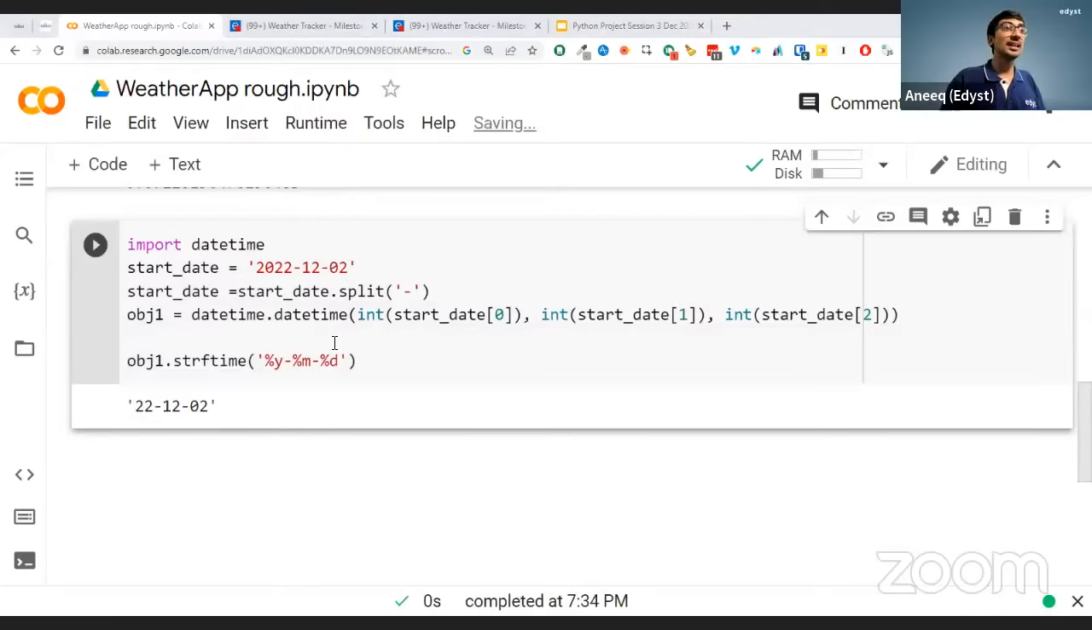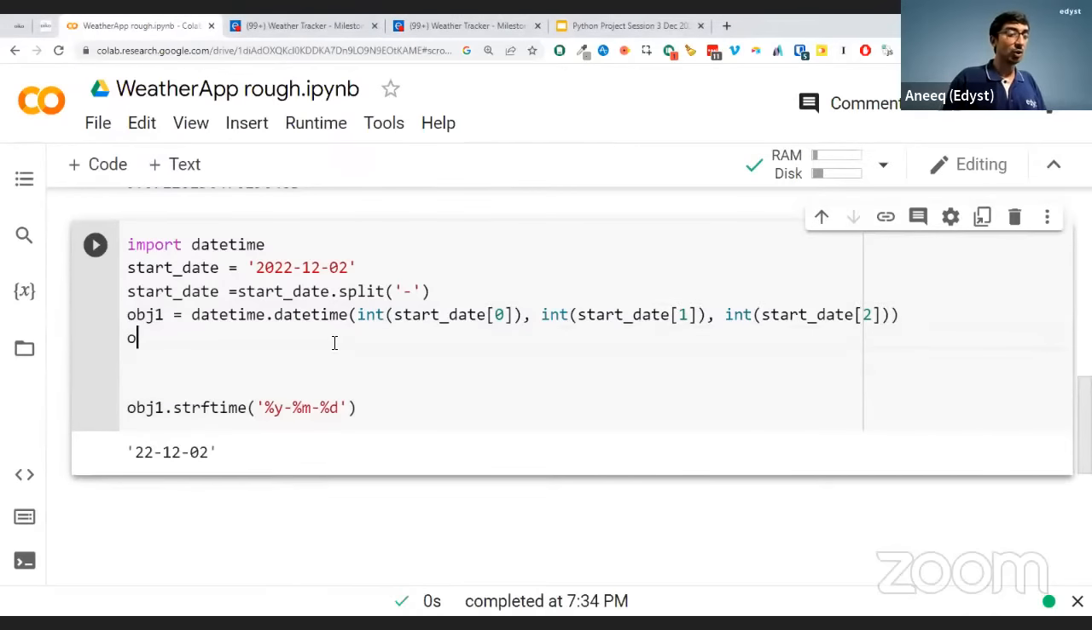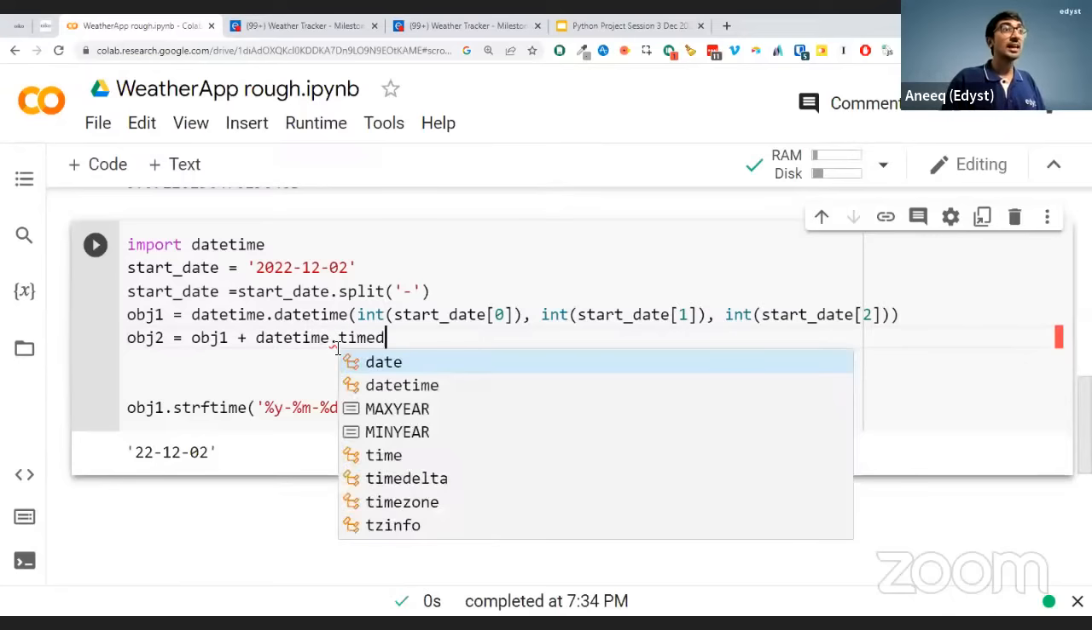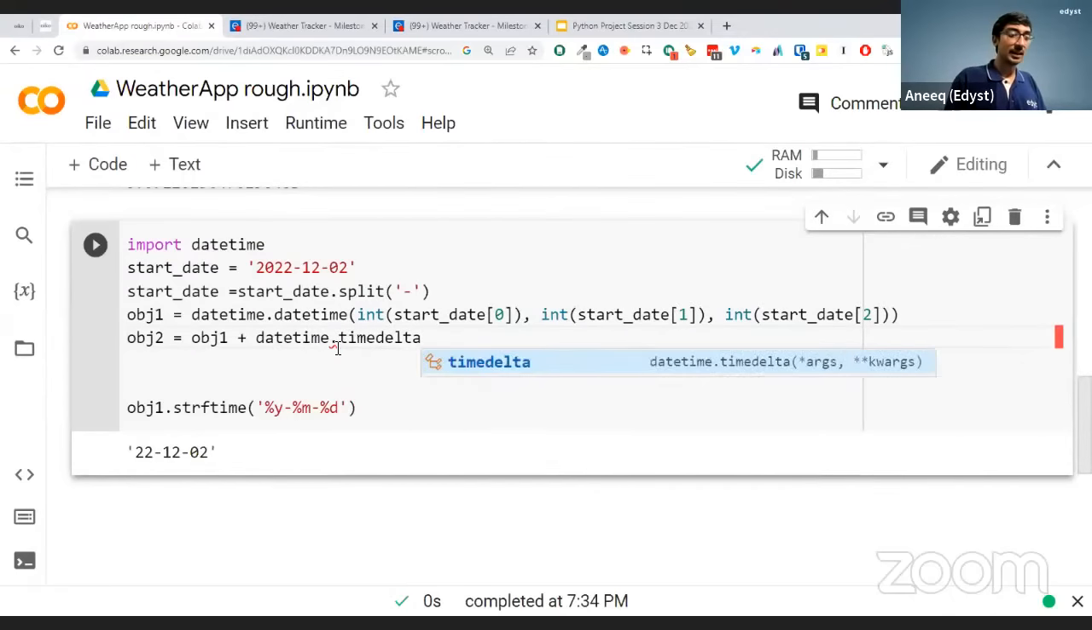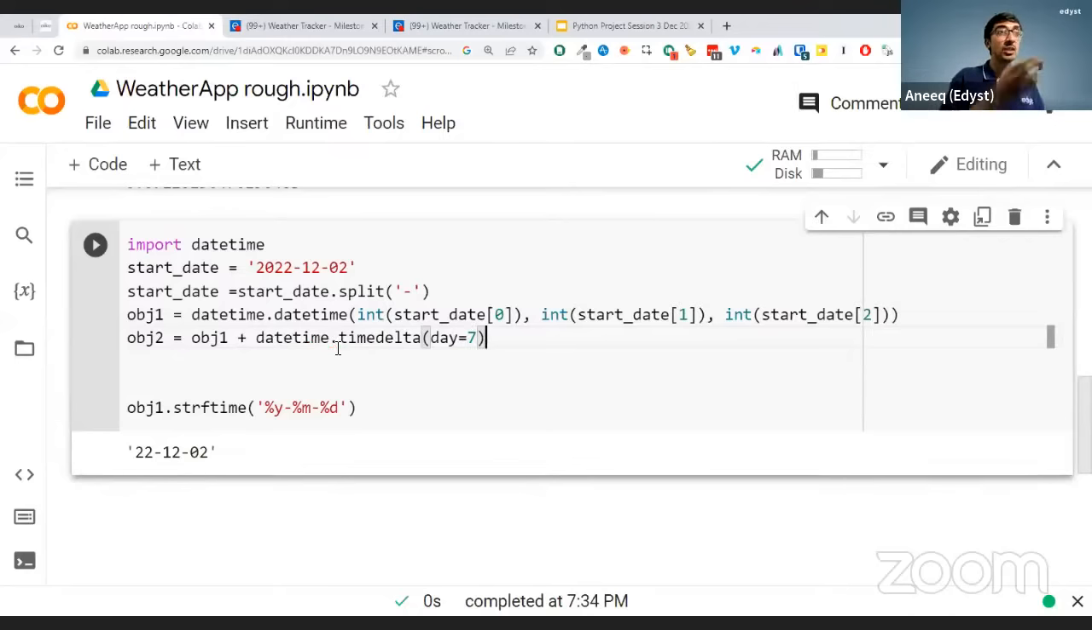Okay. So what's the end date? The way to get the end date is you take this object. I'll say obj2, object2, is equal to object1 plus, I'm going to use again the datetime library, but this time I'm going to use a function called timedelta. And I'm going to say, give me a timedelta of 7 days. That means bring it forward by 7 days. Timedelta of days is equal to 7. So this is my object2.